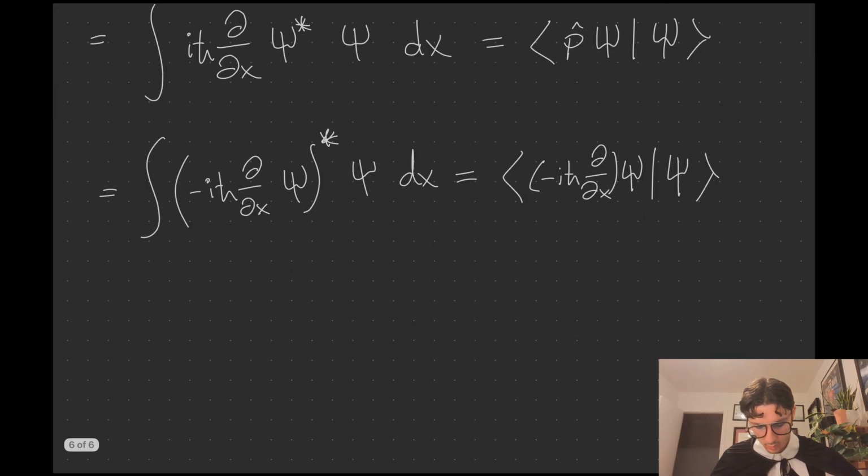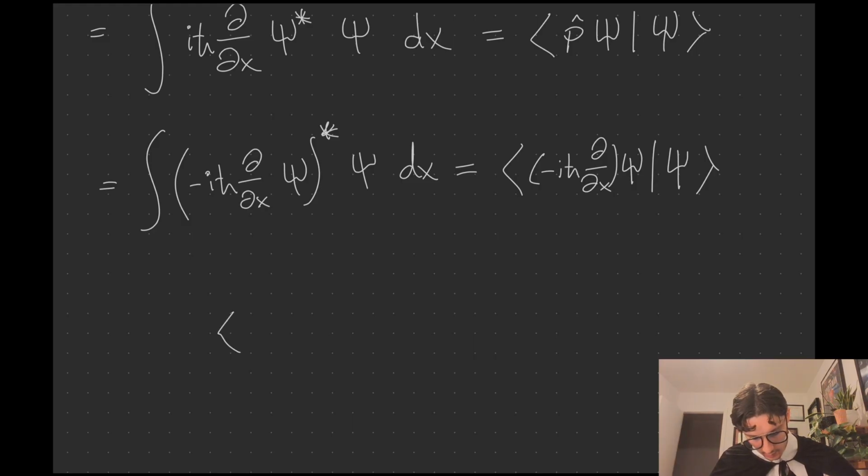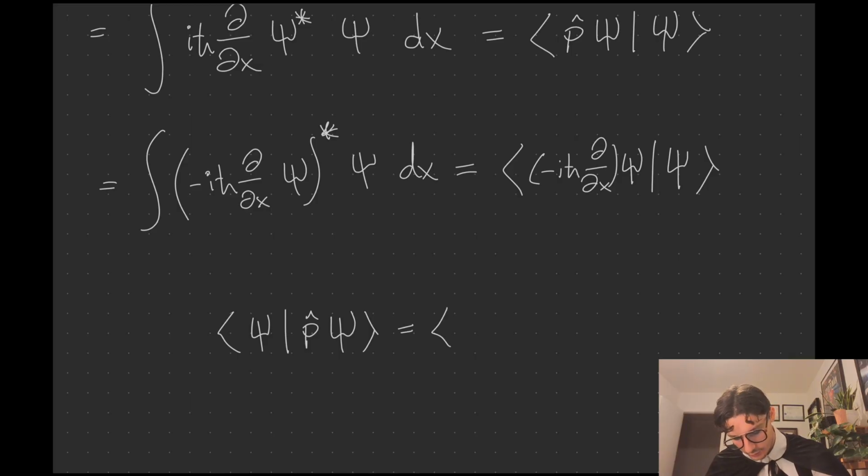So basically what we showed is that we have the momentum operator first acting on the ket, and then we were able to move it without doing anything, just integration by parts. It's literally algebra and a bit of calculus, and we were able to move that onto the bra side.